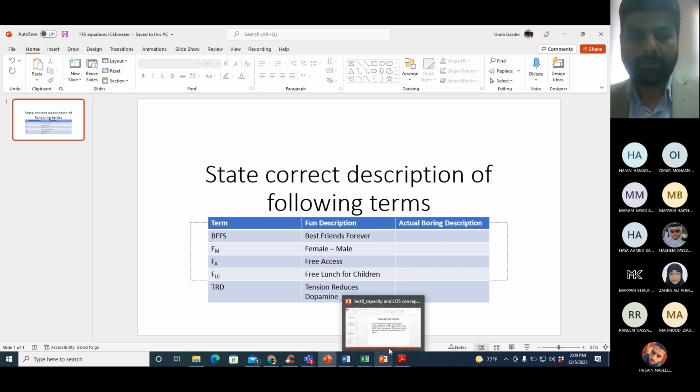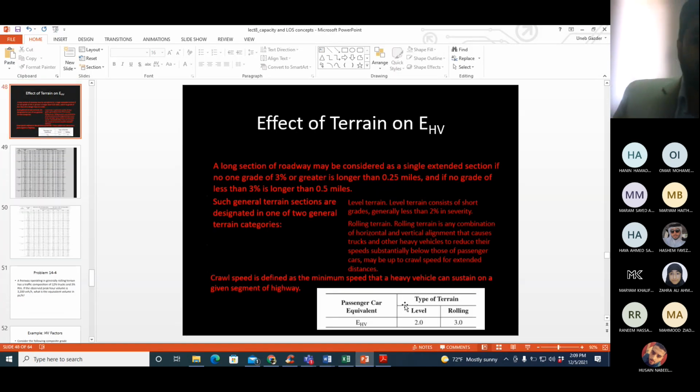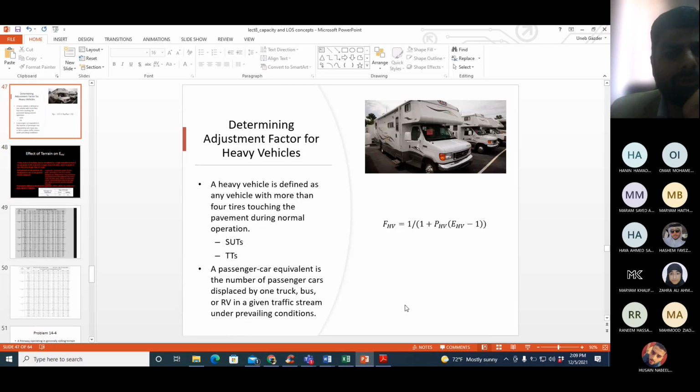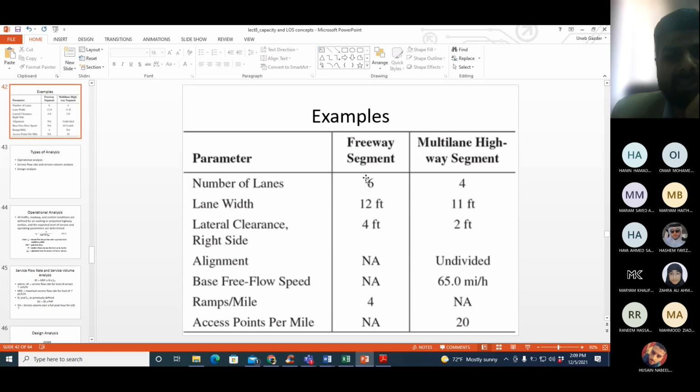So moving on to the topic itself. With these factors, I can move on to the calculation of free flow speed. Okay, so we start with an example which has data for freeway as well as the multi-lane highway. Number of lanes, lane width, lateral clearance on the right hand side is given for both of them. And then the other data is on need basis. So for freeways, freeways always have a median. So you don't need to specify what type of alignment it is. But for multi-lane highways, you need to specify because multi-lane highways can be divided or undivided. Okay, but this one is undivided.